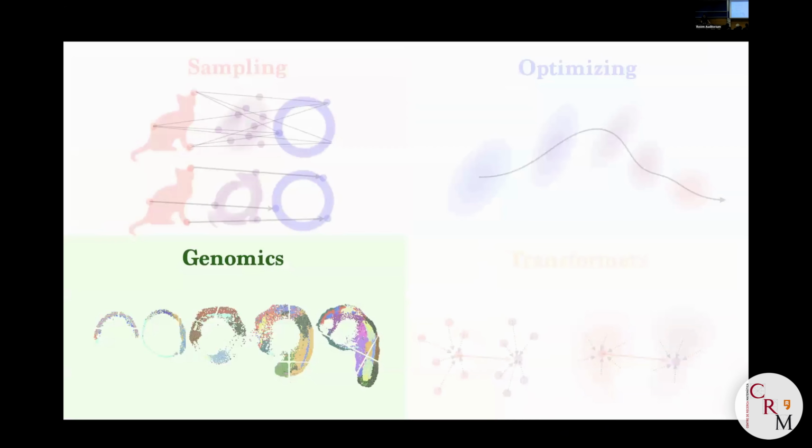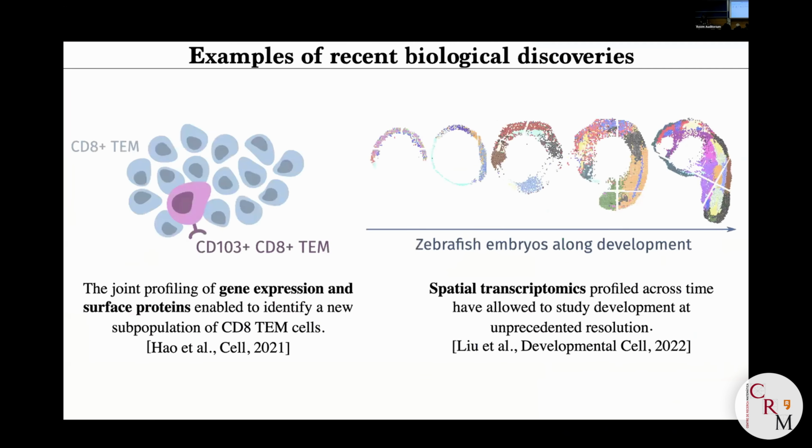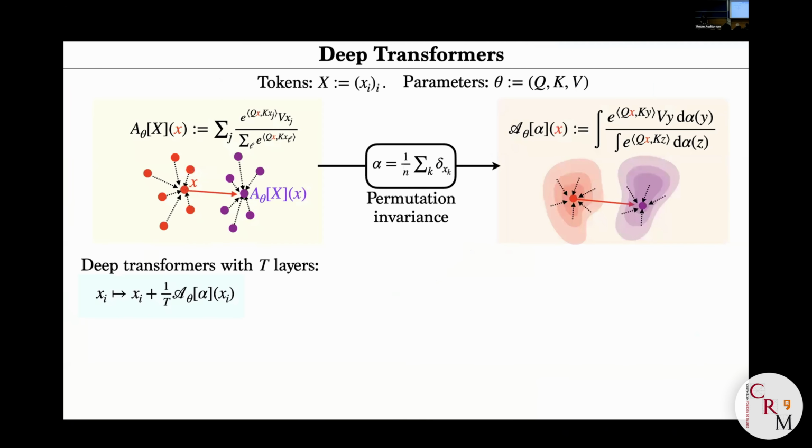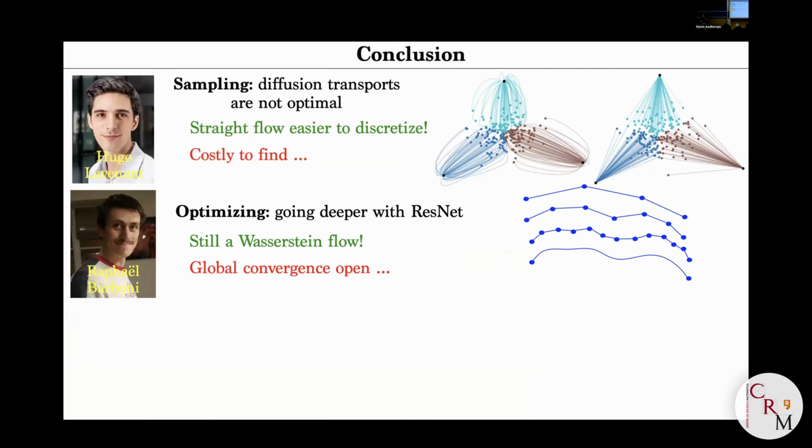I think I'm going to skip the other parts. Just the part on genomics, come to me. It's much more application. There is obviously not much mathematics, but it's basically using this to model the dynamics of cells. And for the last part, there would be several talks that would be covering this in detail. So you're on the safe side with experts in the room. There is Morgan somewhere. I mean, anyway, you hear several talks. So I'm just going to jump to the conclusion. Don't do this if you are young in the room.